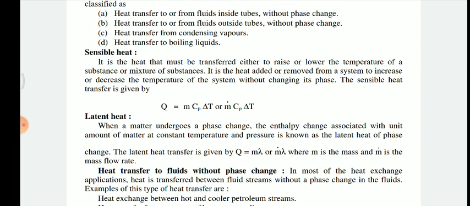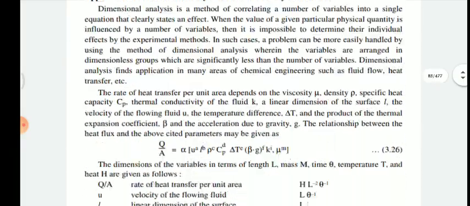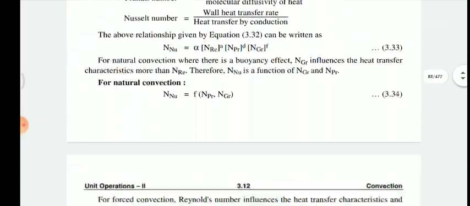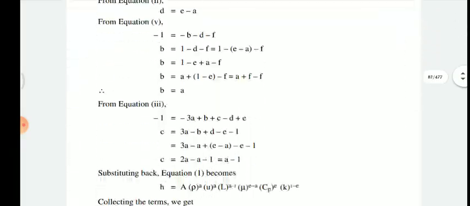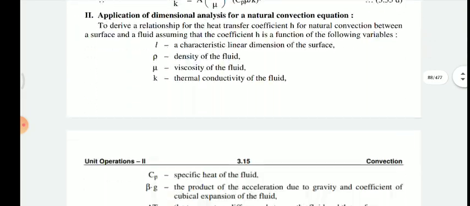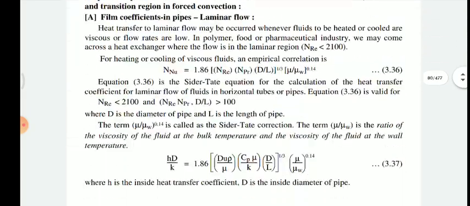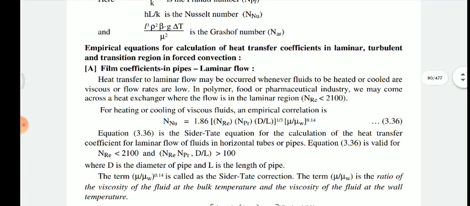Now today's lecture is based upon the dimensionless numbers. We have to find the film coefficient for laminar flow in a pipe. So let's start.